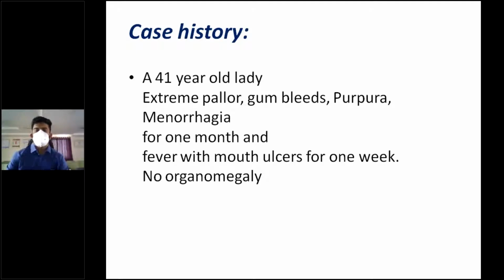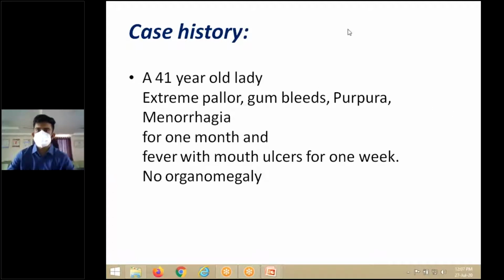This is a form of pancytopenia, obviously. Pancytopenia means it includes all three cell lineages of the bone marrow. So you have extreme pallor that indicates anemia. Gum bleeds, that means there is some sort of thrombocytopenia. And then fever. Fever indicates some sort of infection. So that means there's decreased WBC count. So it's probably pancytopenia. So what kind of pancytopenia do you think this is?